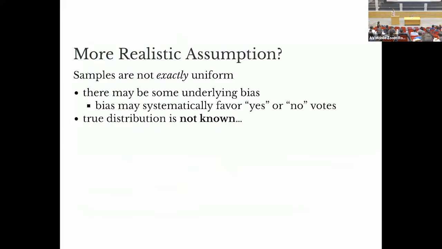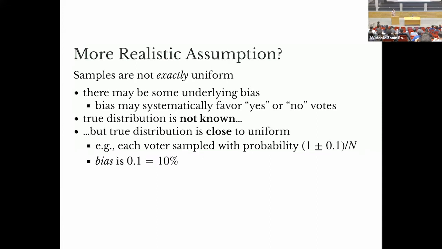Okay. But this is not typically going to be the case, right? There might be some underlying bias in how I'm collecting these samples. The biases could be random, or they could systematically favor yes or no voters. I might be more likely to sample yes voters. I might be more likely to sample no voters. And if I'm looking at a very small portion of the inputs, maybe I can't even determine which way the bias goes. So the true distribution that we're sampling from might not be known.